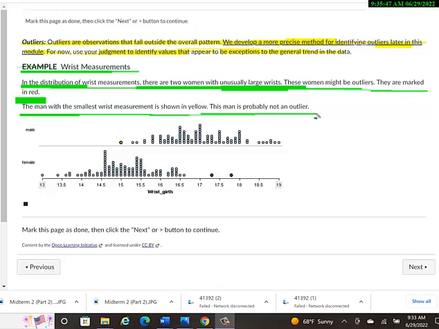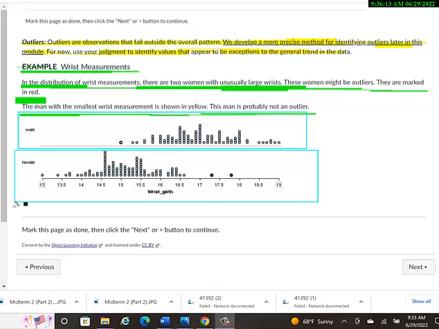Ah, okay, that's interesting. So, on the top one here, there's the male wrist size. Obviously, you see all the values are more to the right, which are larger values, than in the female wrist size, which usually makes sense. I think for the most part, a male will have a larger wrist size than a female. But of course, there will always be outliers. Because I imagine the taller you are, the bigger your wrist size, and the shorter you are, the smaller your wrist size. And of course, there are tall women and short men, and maybe other things that contribute to a large or small wrist size.